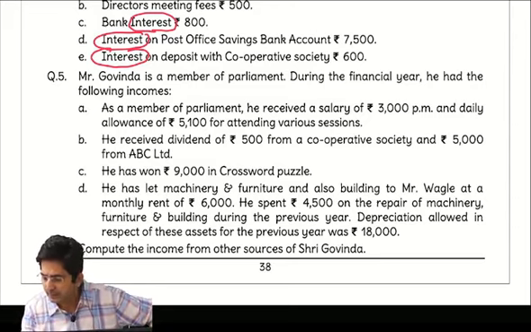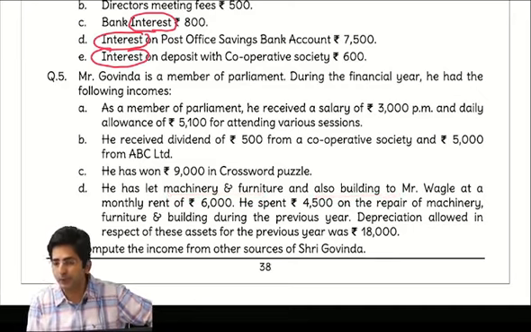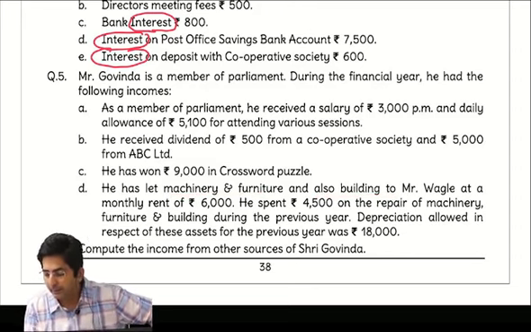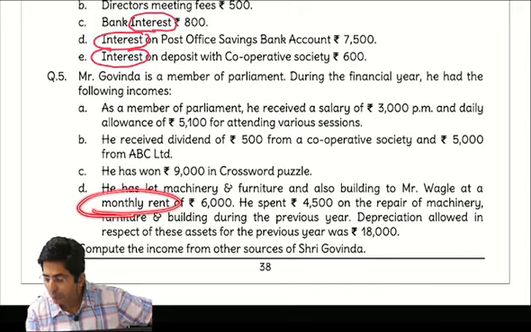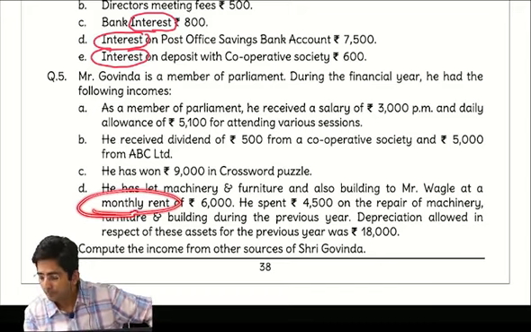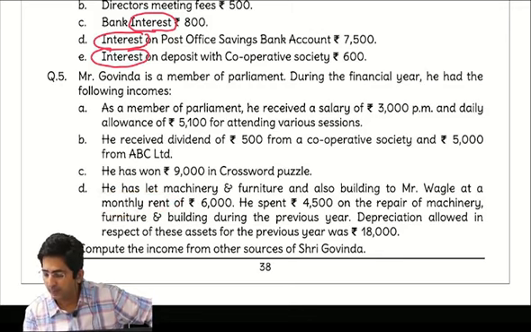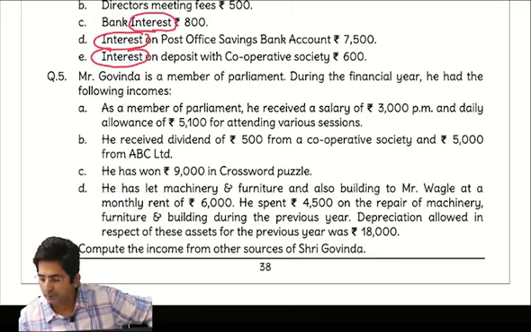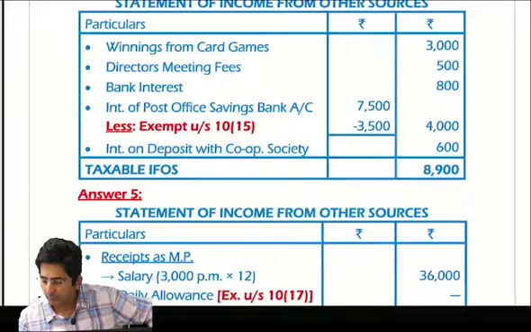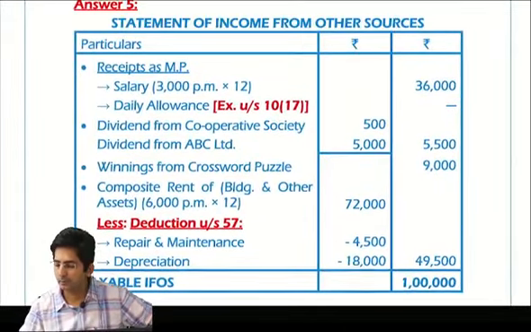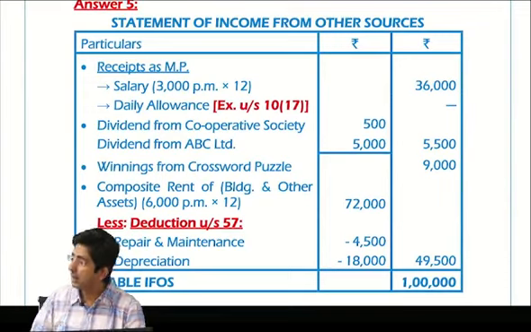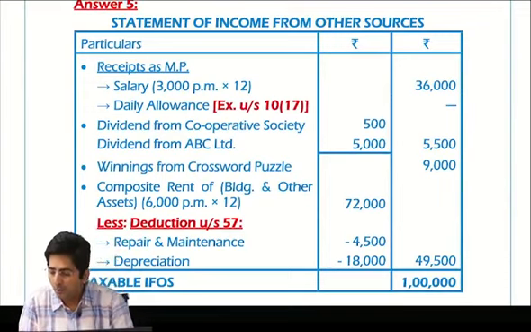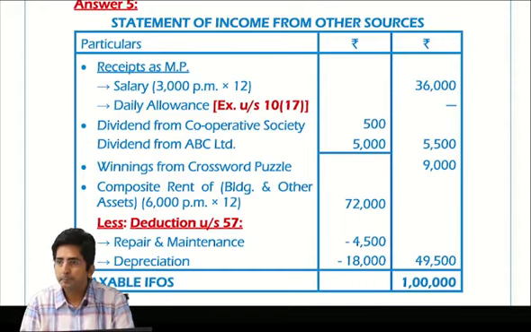Then he has let machinery, furniture and also building. See, whenever building plus other asset, it is composite rent. To Mr. Wagle, at a monthly rent, did you notice it is monthly rent? So you will have to multiply by 12. 72,000. And then expenditure you will minus. Okay, so this was a simple question. Just check the answer. Question number 5. Just have a glance over the solution. Done. Total should be 1 lakh.